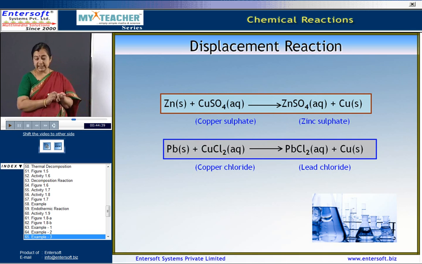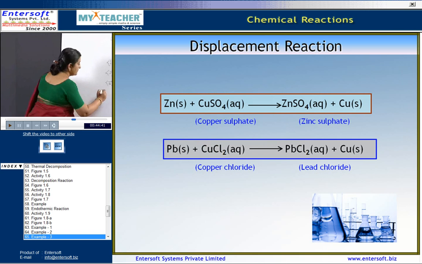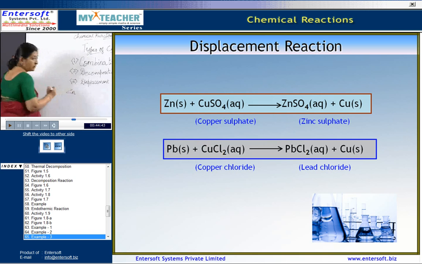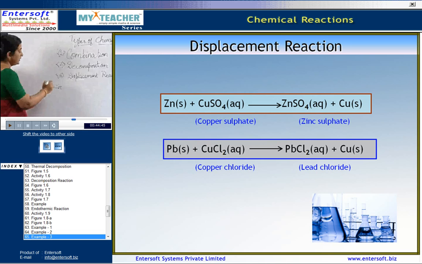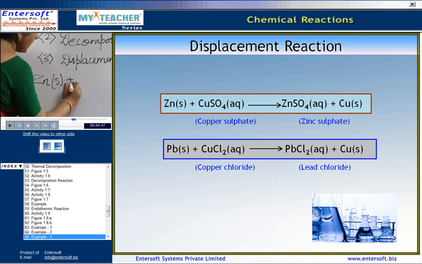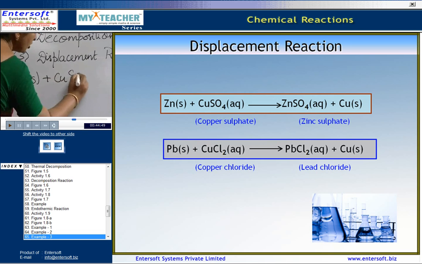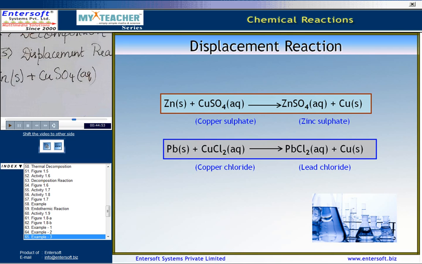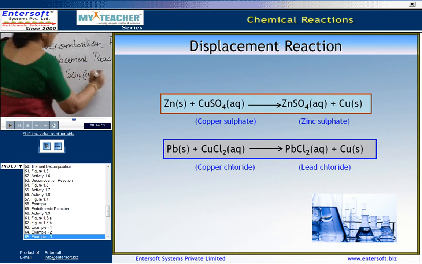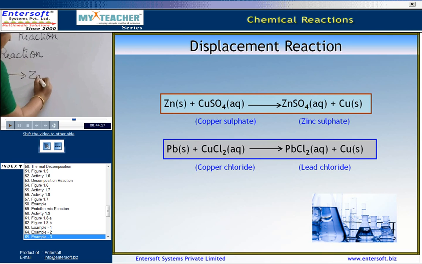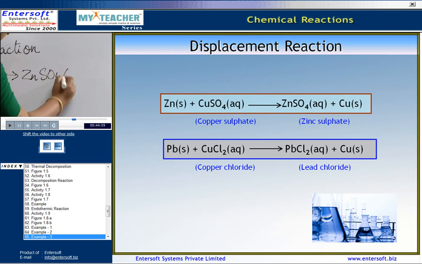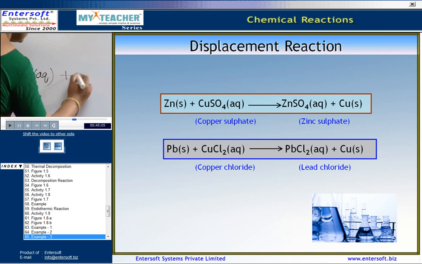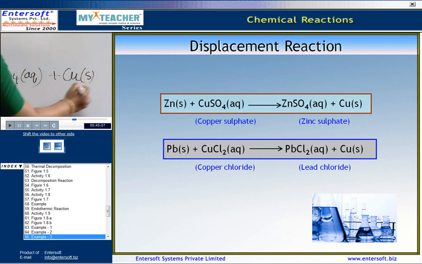Now, you can see this example: zinc, which is in the solid state, plus copper sulphate solution, which is in the aqueous state. When they react, they give rise to zinc sulfate, which is in the aqueous state, plus the copper, which is in the solid state.